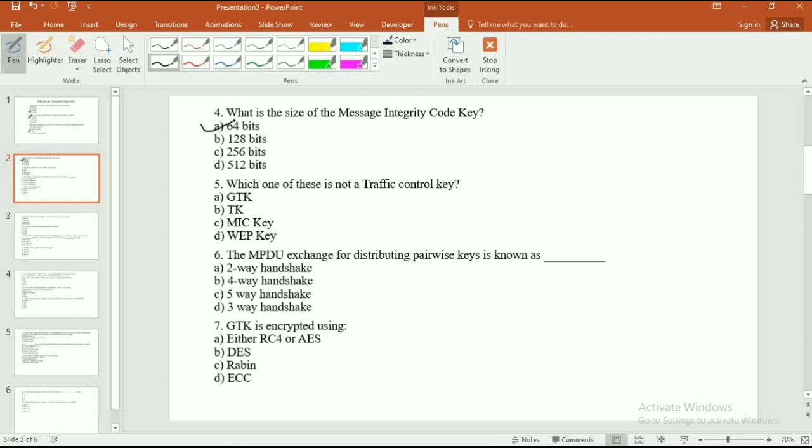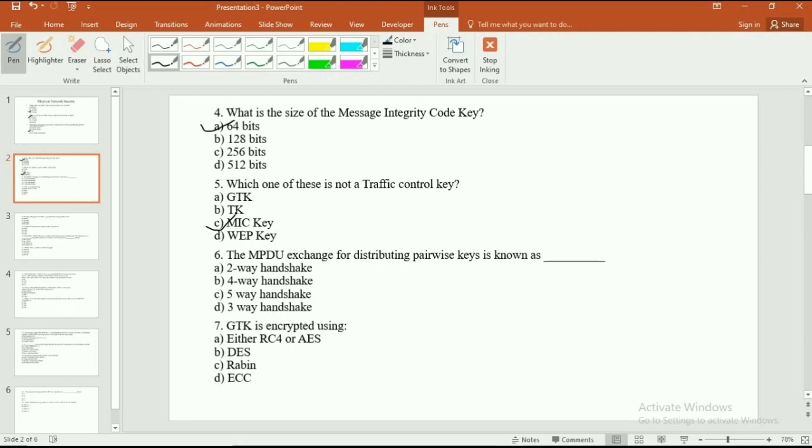And the next question, that is the fifth question, is which one of these is not a traffic control key? Options are: A GTK, option B TK, option C MIC key, and option D WEP key. The correct option is option C MIC key.